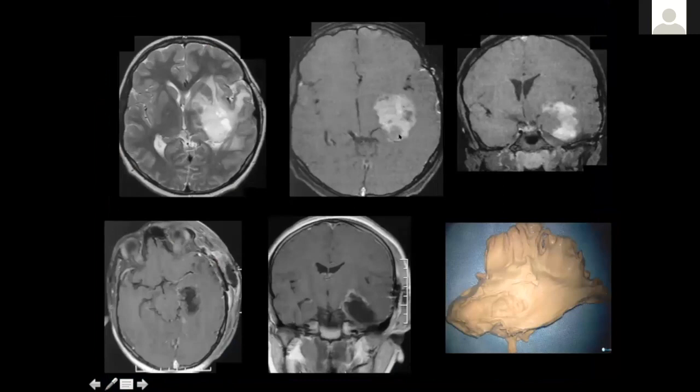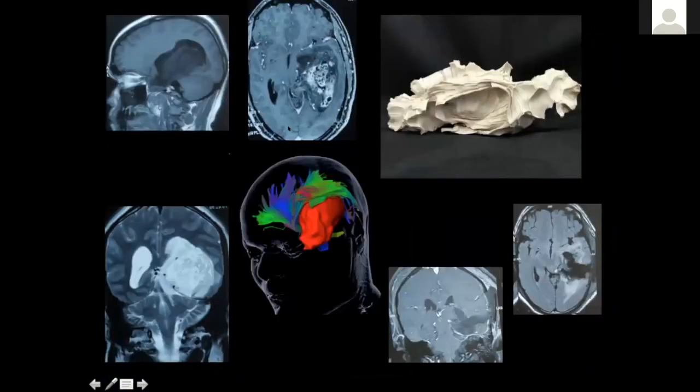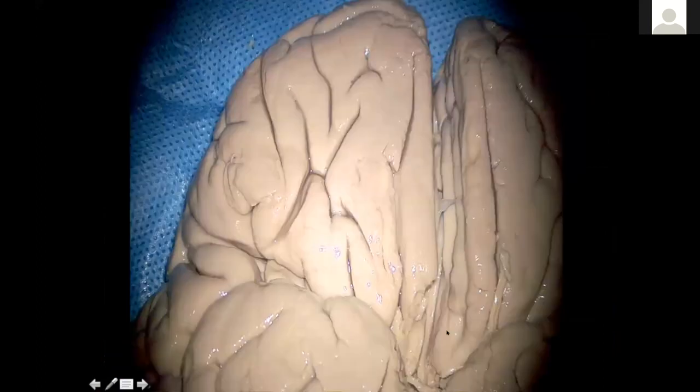Again, the same approach we are using for tumors in the medial temporal region, in the parahippocampal region. You see this lesion in this region, and I have operated on this patient and removed the tumor radically. Again, another huge tumor in the region of the parahippocampal gyrus. Again, the entry is between the middle and inferior temporal gyrus, more towards the middle temporal gyrus. You can see all the fibers are displaced superiorly if you understand this anatomy and perform a radical resection.